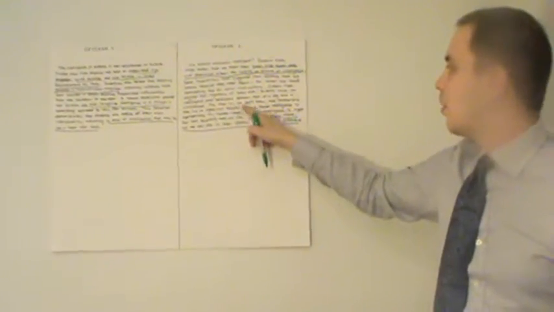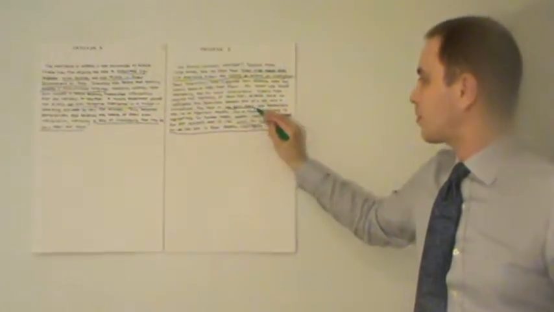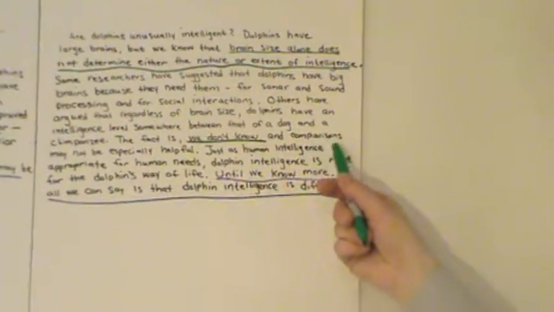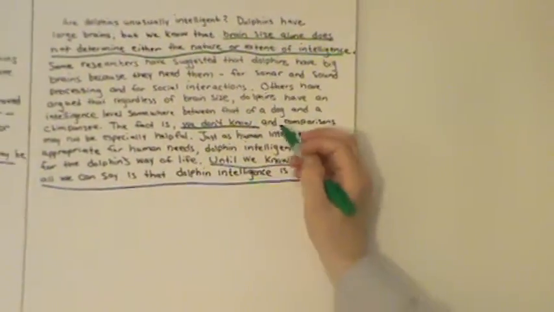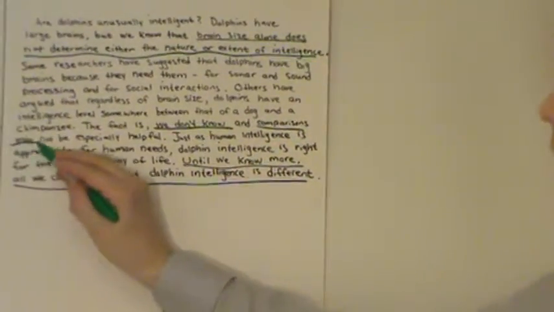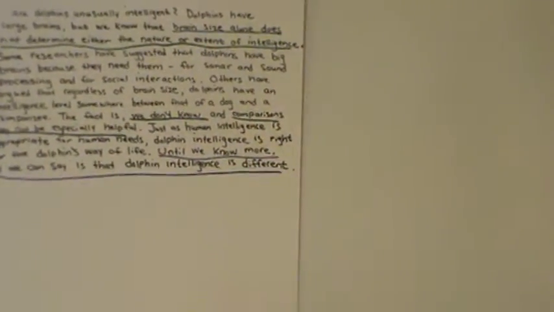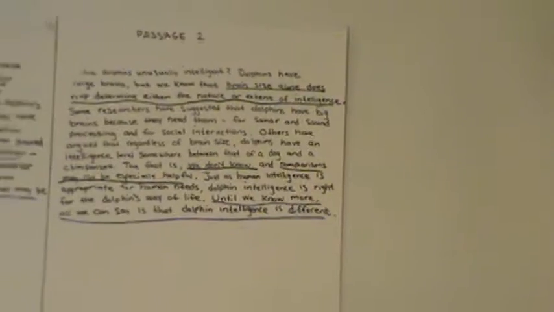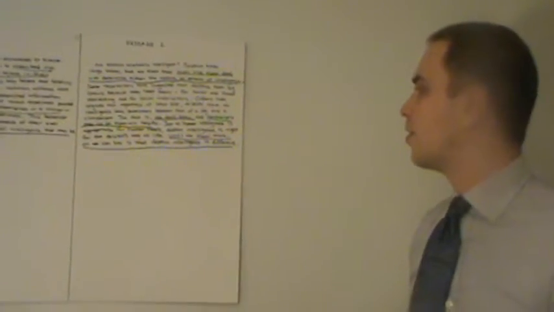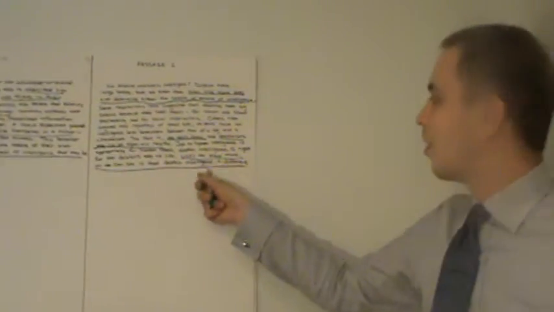The fact is, we don't know. Important. We don't know how intelligent dolphins are. And comparisons may not be especially helpful. Just as human intelligence is appropriate for human needs, dolphins' intelligence is right for dolphin life. So, again, we found the main idea and the facts that support that main idea.